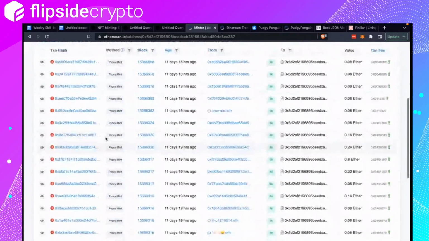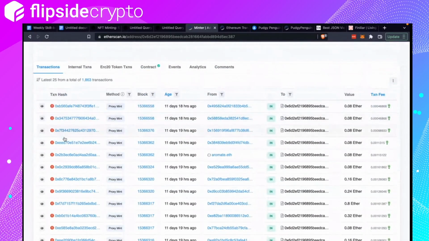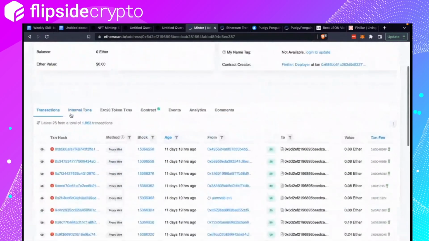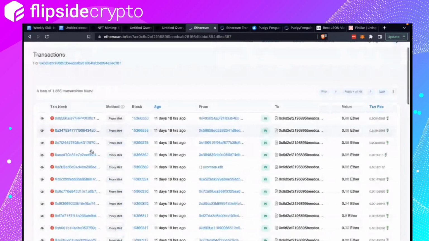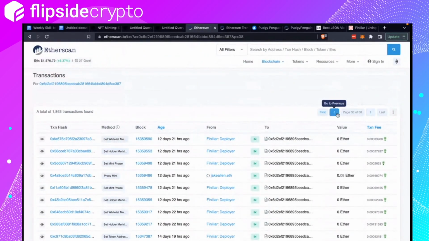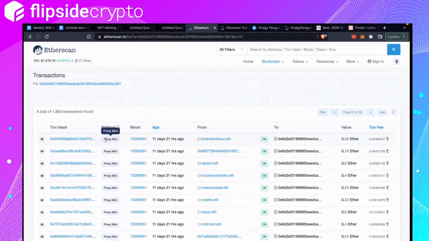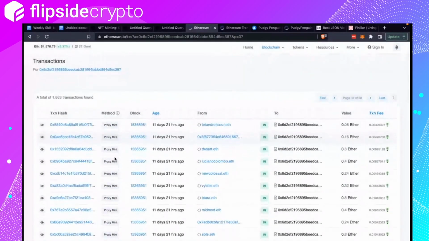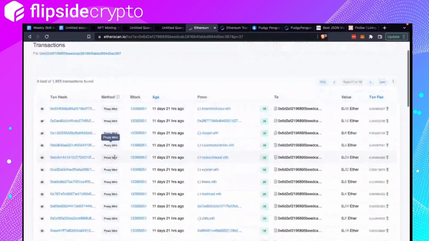If you look at all these transactions, these are the failed ones. If you click on here to see the full list, let's go to the last one or something. Yeah, see there's a proxy mint. So just roughly guessing, this would be like mint, right?